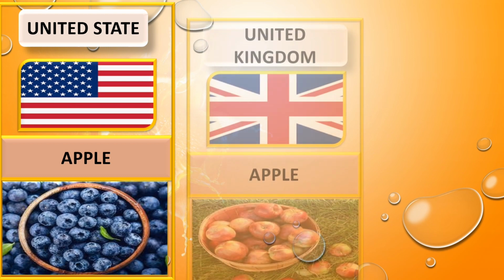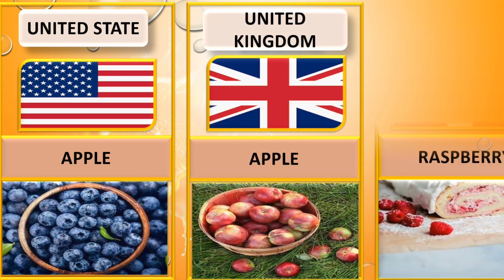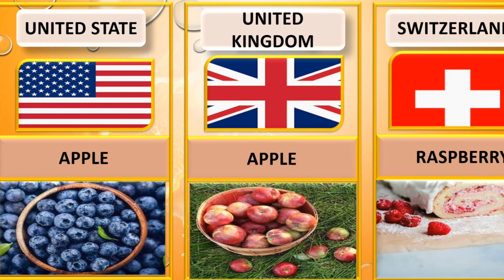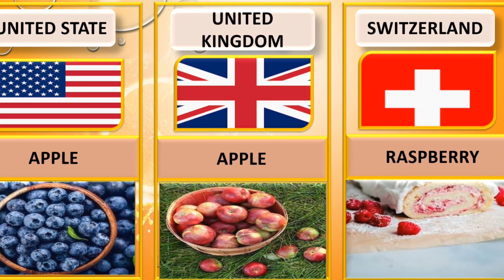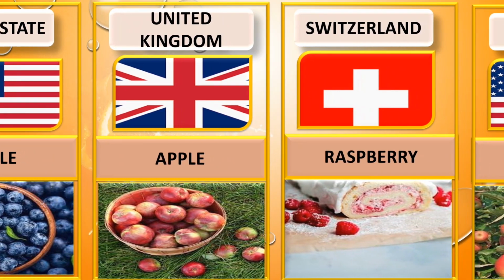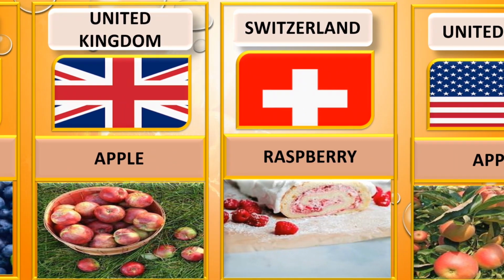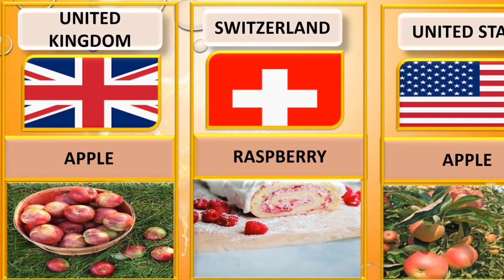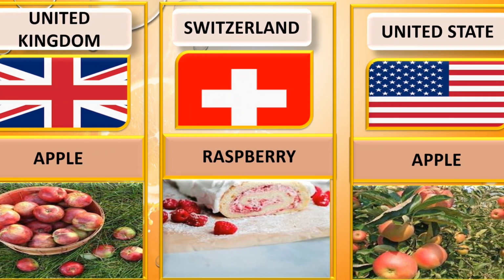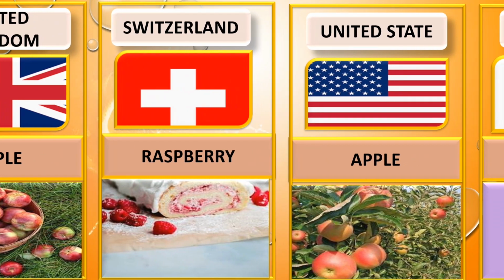This video is about comparison of national fruits from different countries of the world. So let's start. National fruit of United States is blueberries. National fruit of United Kingdom is apple. National fruit of Switzerland is raspberry. National fruit of United States is apple.